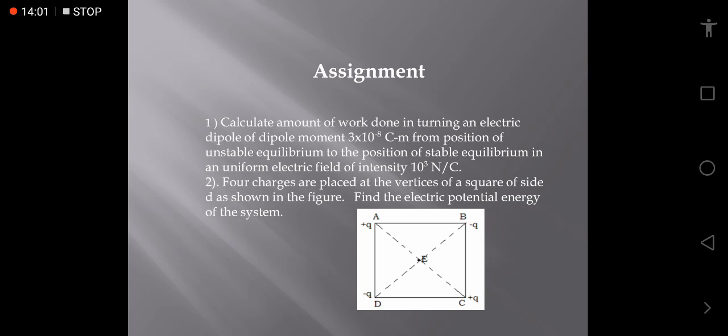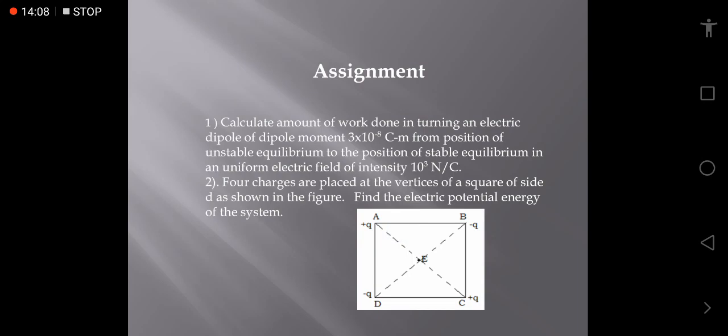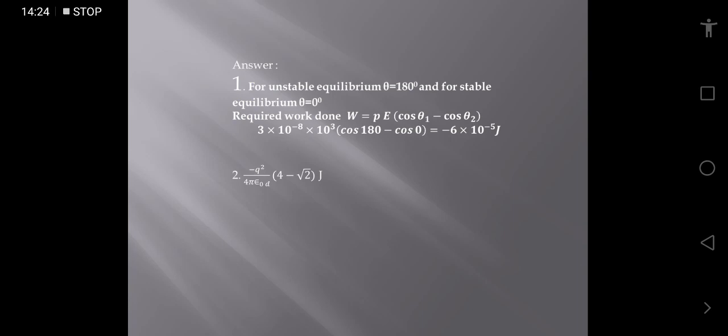So the total potential energy of the system is, by calculating, four combinations with the charges AB, BC, CD, DA, and two other pairs which are at the points AC and BD. So after adding all these results, we get minus KQ square upon small d, in bracket 4 minus under root 2, joule. Thank you.